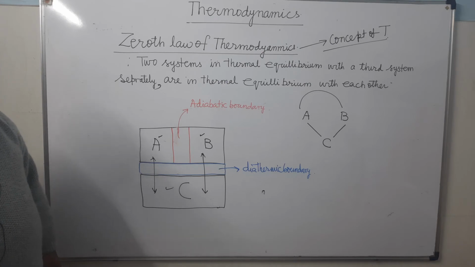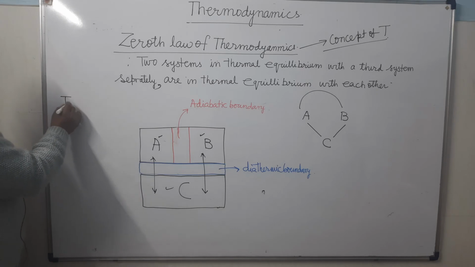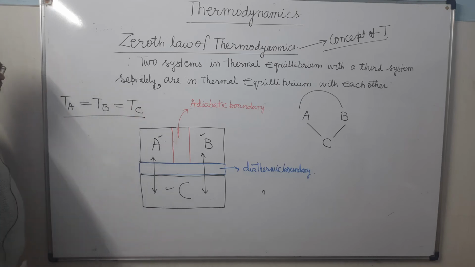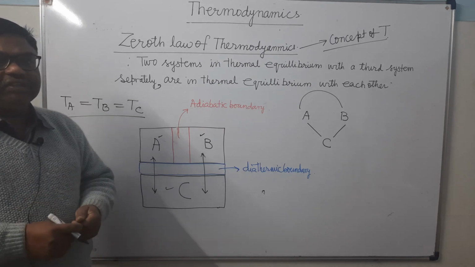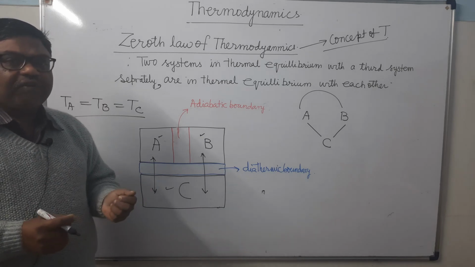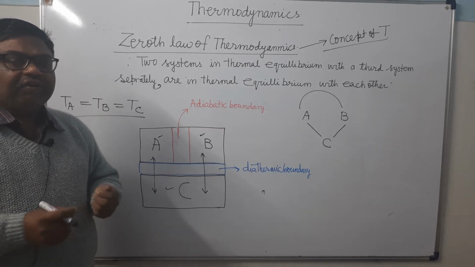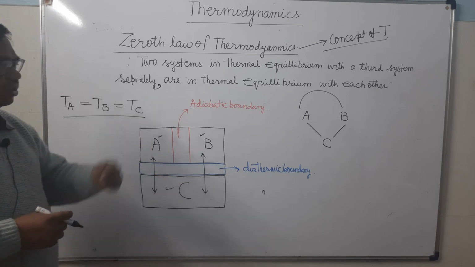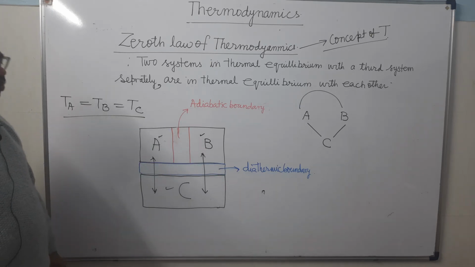So there is one property which remains the same in all three, and that is the temperature. Their temperature will remain the same. So the zeroth law of thermodynamics is very simple. When two thermodynamical systems are found to be in thermal equilibrium with a third system separately, then they will be in thermal equilibrium with each other when brought in contact. There will be no exchange of heat energy between them. So this is the zeroth law of thermodynamics.